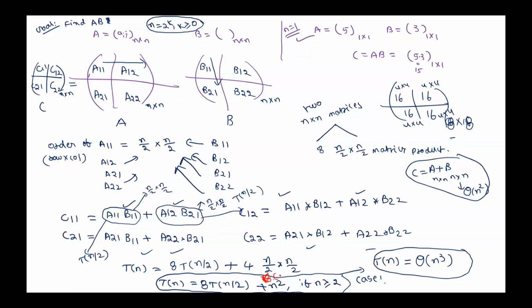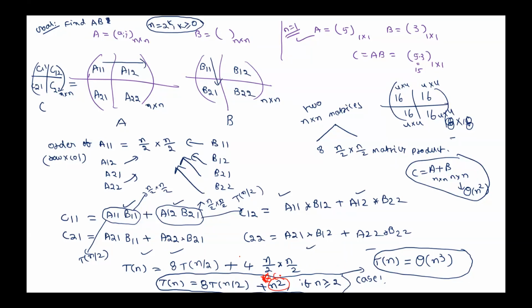That means you are performing more number of additions. That is the meaning, no? This quantity is for addition work, no? Instead of n square, if we have 2n square, 3n square, 5n square, 20n square, it means you are performing more additions. If it is some constant into n square, we don't have any problem.